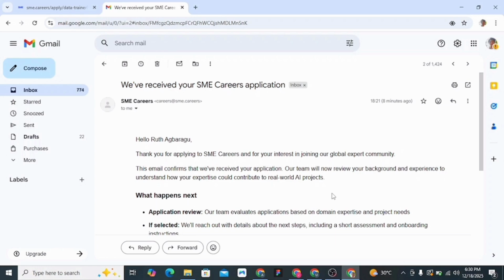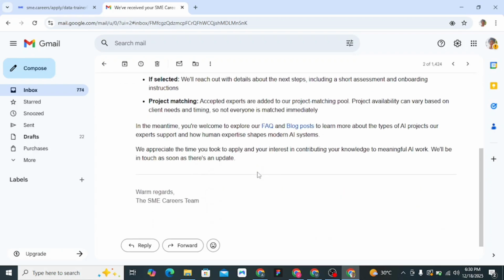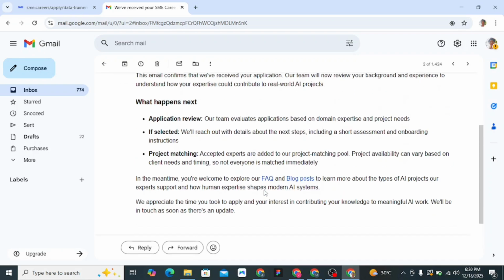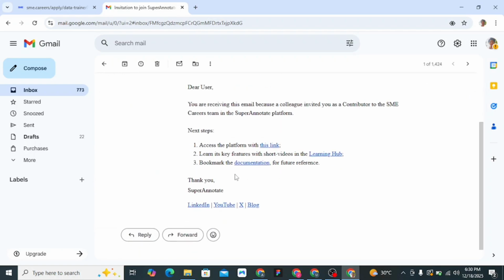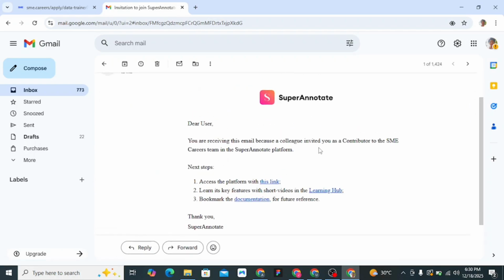After submitting your application, you'd be sent another mail. This is a sample of the mail you would be sent. You would actually be sent two mails. This is the first mail you would be sent. The mail is to inform you that they have received your application and they will be informing you about the next steps to take. This is the second mail you will be receiving from Superannotate, and this mail contains the link to an assessment.